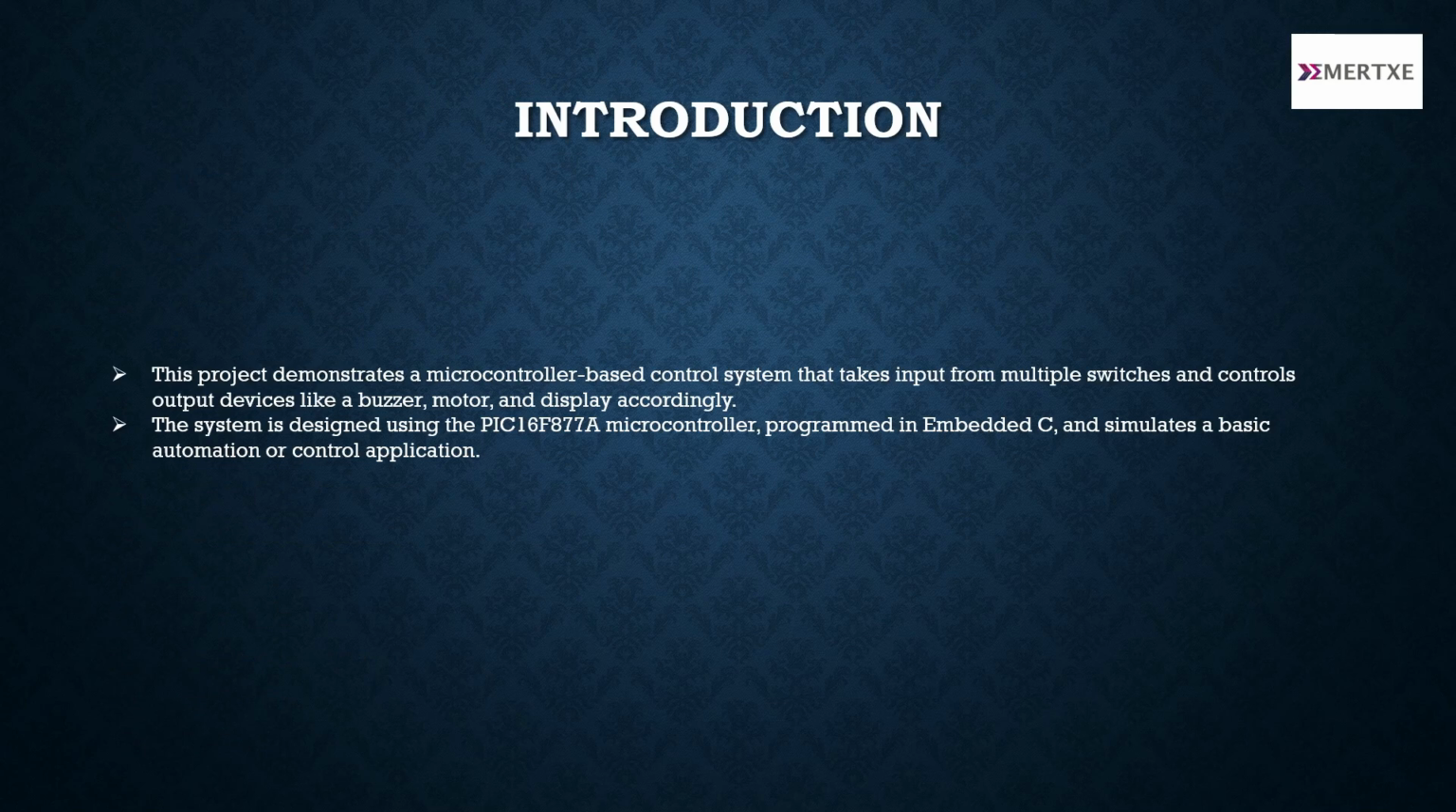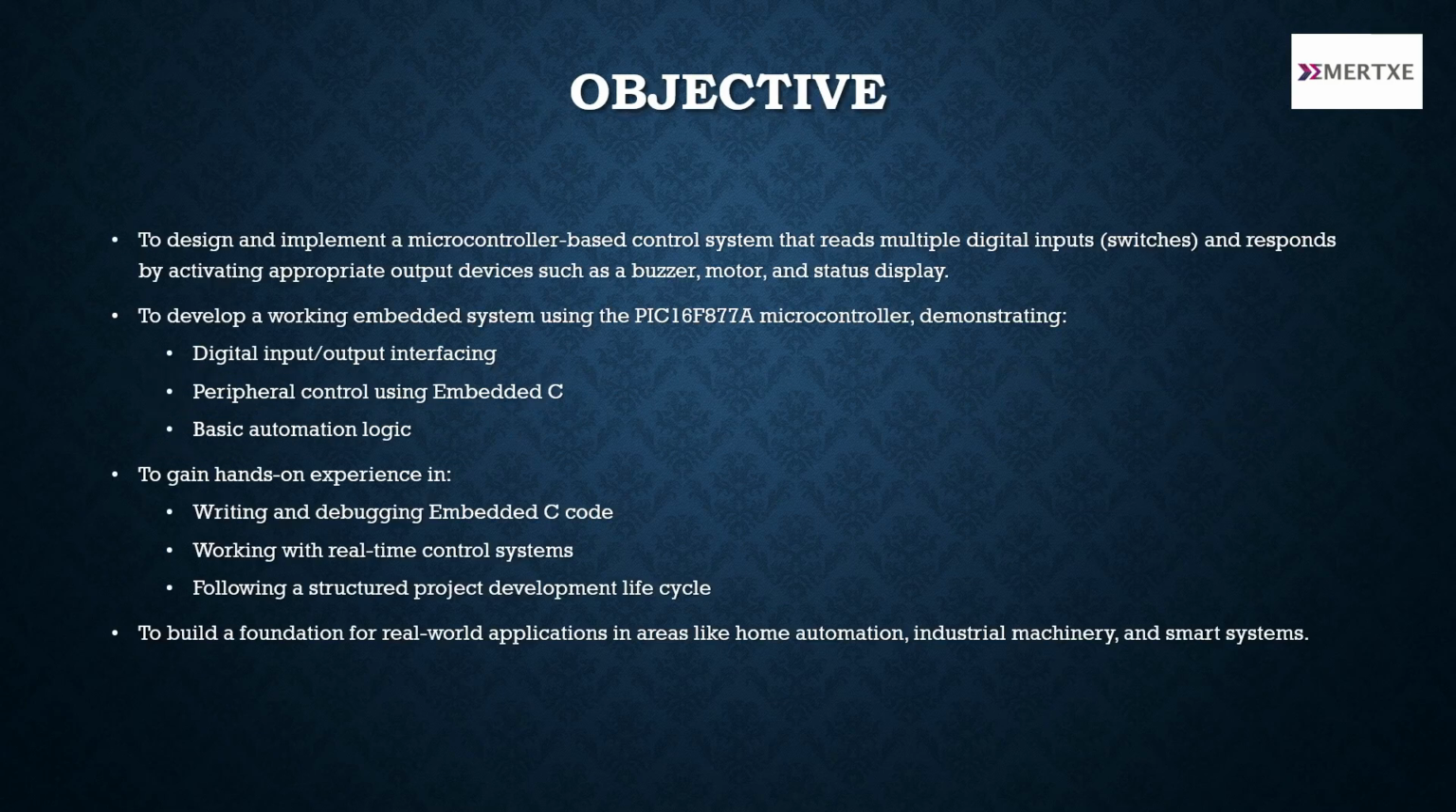Introduction. This project simulates a real-world embedded control system. We use the PIC16F877A microcontroller to control outputs like a motor, buzzer, and display based on inputs from switches, just like how a washing machine works. Objective: to design and implement a microcontroller-based control system that reads multiple digital inputs and responds by activating appropriate output devices such as buzzer, motor, and status display.